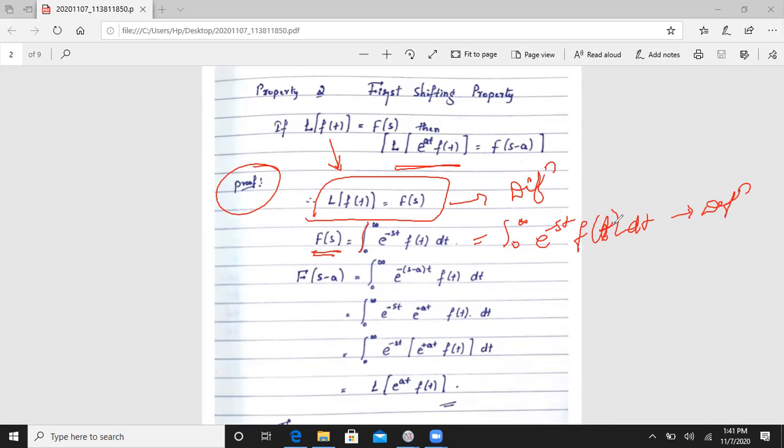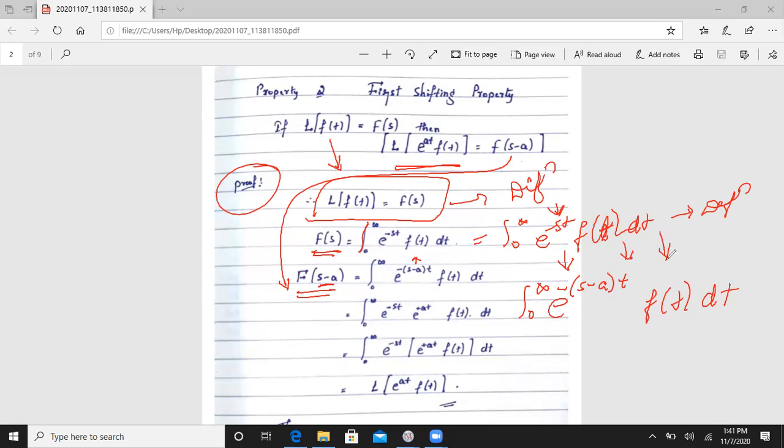And here we will write F of s minus a. That means we have to write s minus a here: integration over 0 to infinity e to the power minus of s minus a into t, f of t dt as it is. Okay, see here the difference between these two formulas.